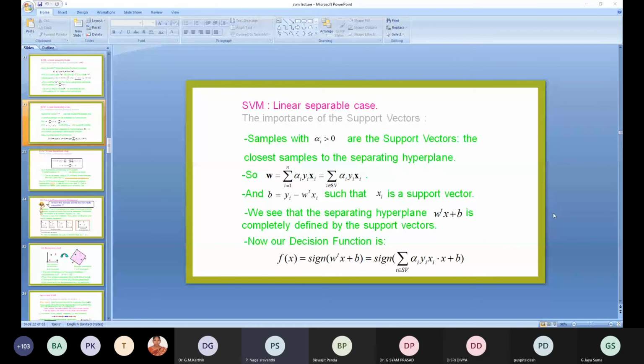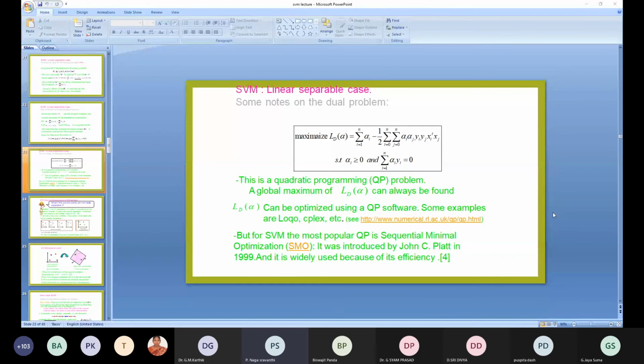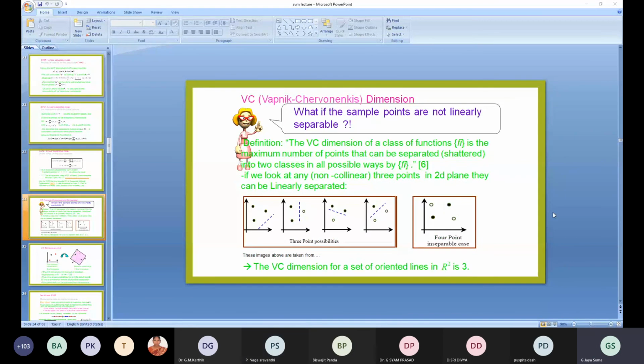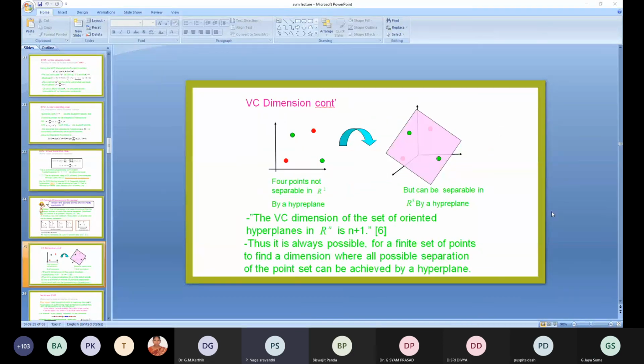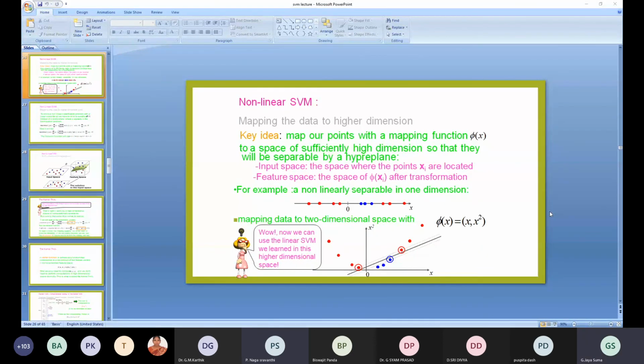Ma'am, what is the main difference between machine learning and deep learning? I think GPU, ma'am, is the answer, right? Yes, that is one thing, but the input differs, the algorithm, the approach, the parameters. Deep learning is nothing but neural networks. As the number of layers increases, you get deep learning.